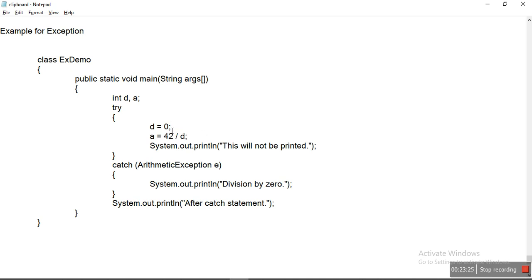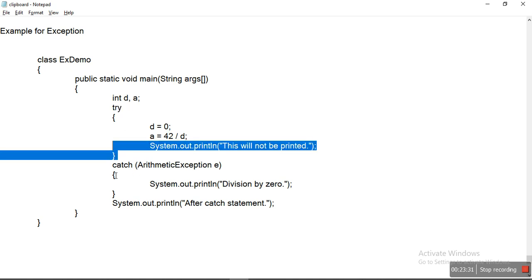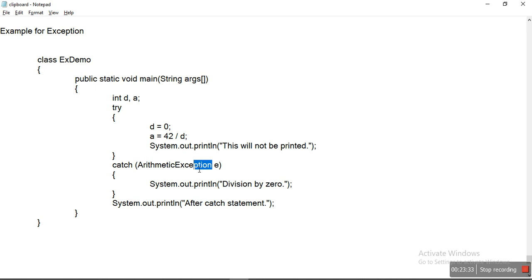First we declared a try block, and next a catch block. Within the catch block we are handling an arithmetic exception, because we are performing division, which may cause a divide by 0 error. That is why this is the arithmetic exception type. So we are catching it within a catch block, and we mentioned ArithmeticException here.